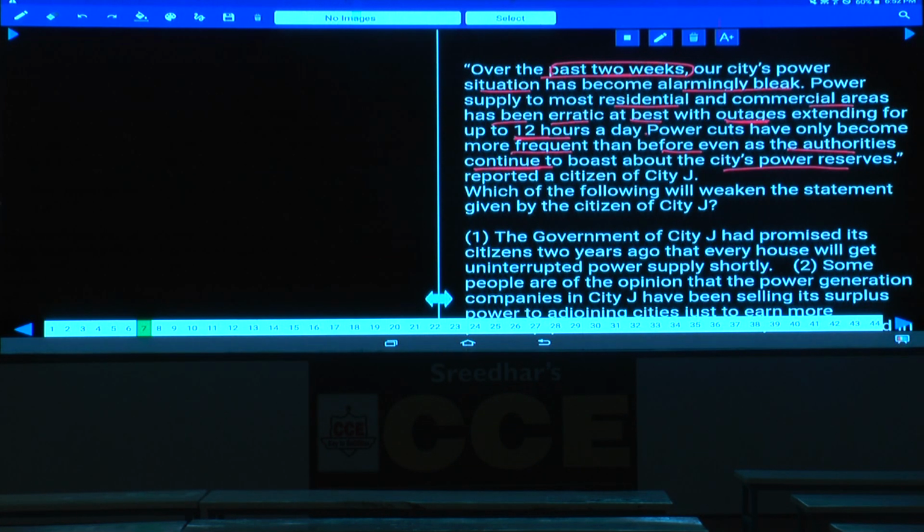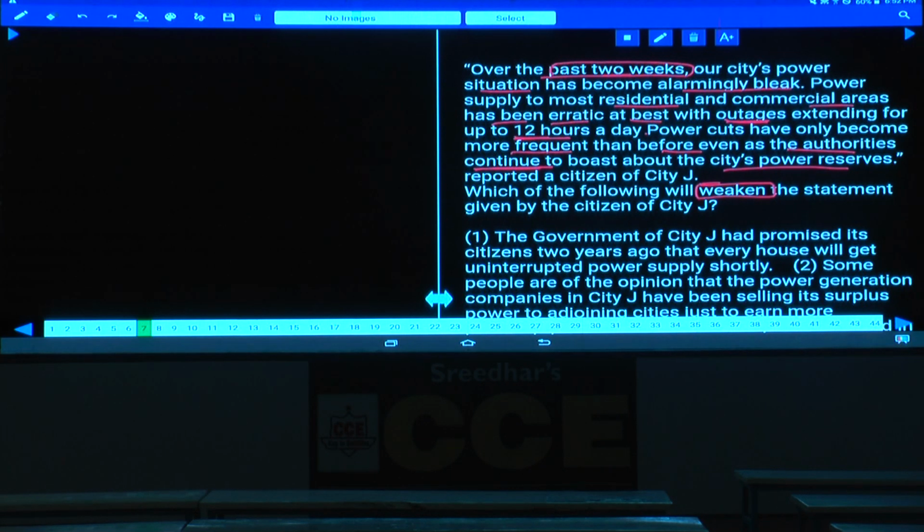Now, which category does it come under? It comes under courses of action. If the question is about a course of action, then you should check it like that. Because the problem is the distribution, the course of action must be related to that. But here, the question is not about course of action. The question is about what?